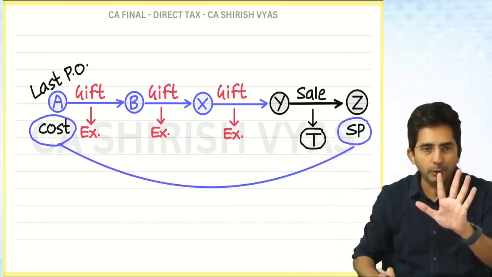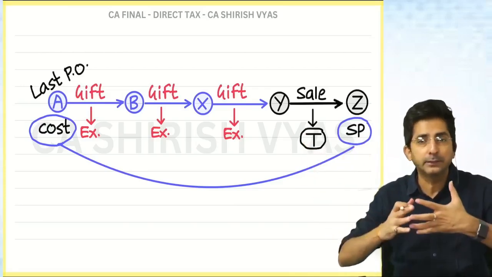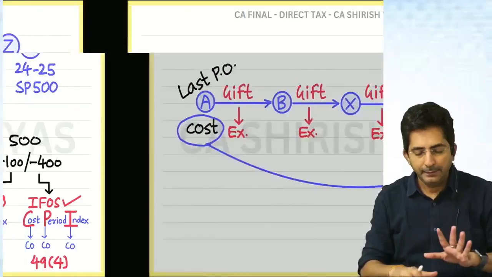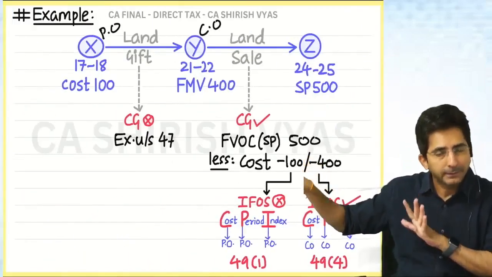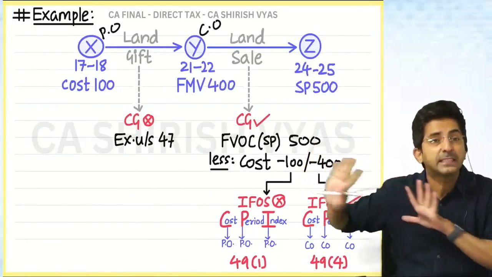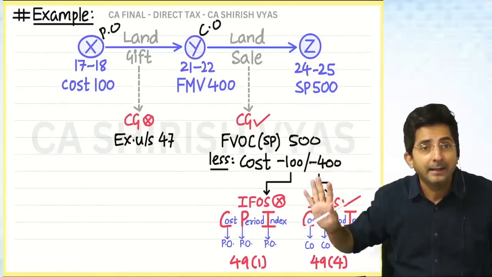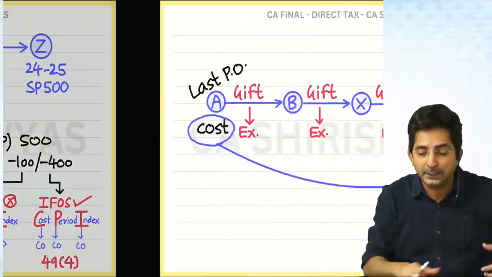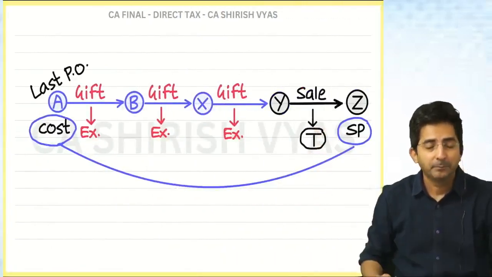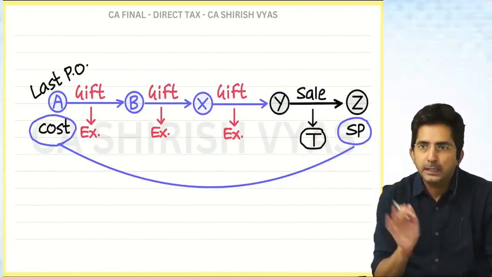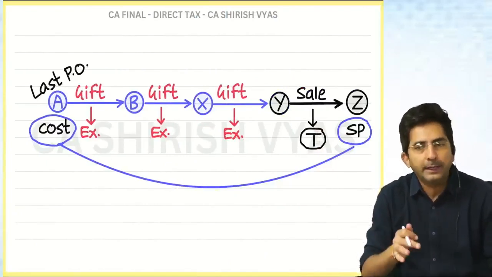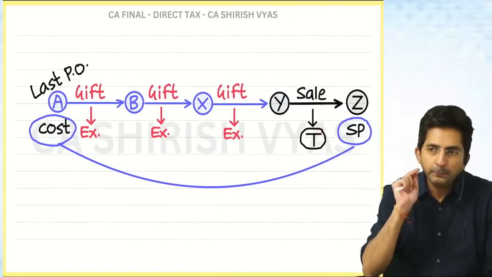But let me tell you, in exam they will not give such a lengthy thing. In exam, this will be the situation which I discussed. Trust me. They will give you this plain vanilla situation. Plain vanilla. They will not give a cocktail situation like this. But at least you should have the knowledge that in case there are multiple gifting, you will take the last previous owner. Okay, let me see if you understood.